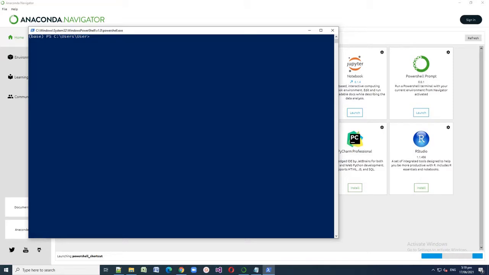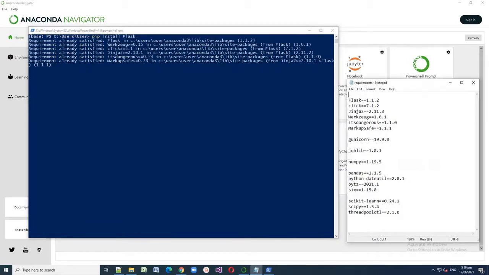First we have to install Flask, so just type pip install Flask, then enter. As you can see, it also installed Click, Jinja2, Werkzeug, ItsDangerous, and MarkupSafe. These are also needed in our app, so we don't have to install them again, but if in your case this doesn't show, you can manually install them via pip.